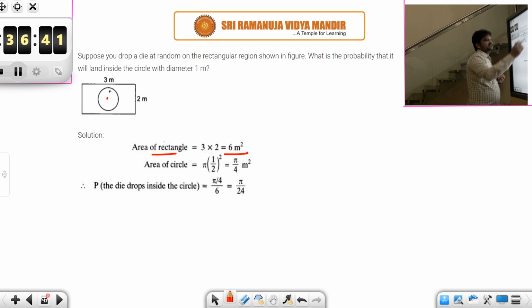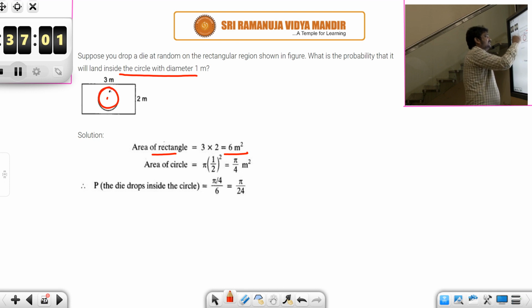The total outcome. When you are throwing on the floor, it will obviously fall on the floor only. Similarly, treat this rectangle as your floor. So the total outcomes will be that rectangular area, so it should fall on that. But they are asking, what is the probability that it will land inside the circle with diameter 1?